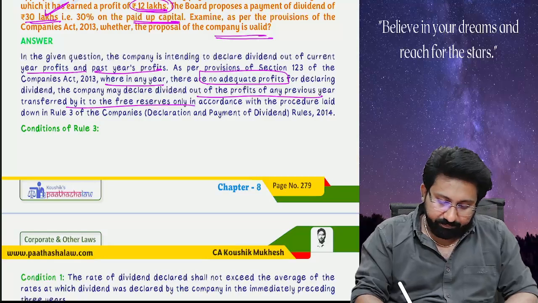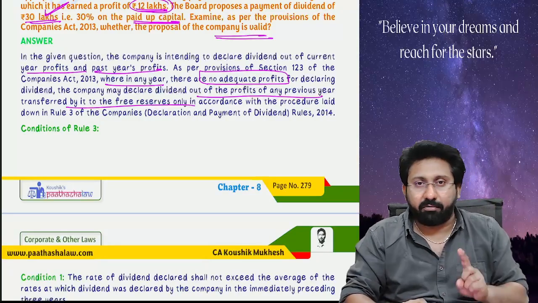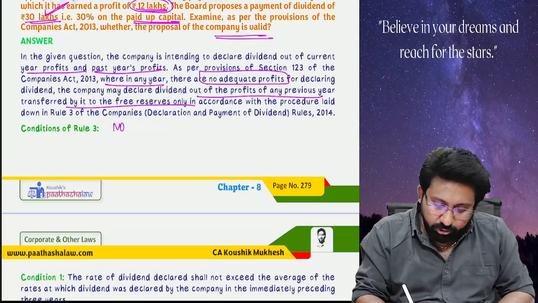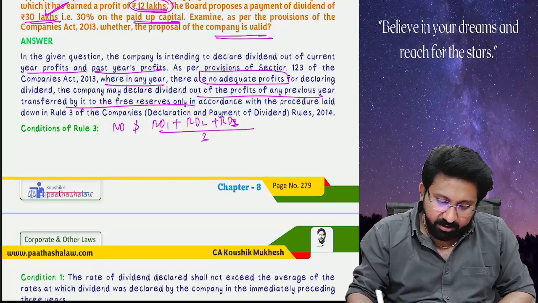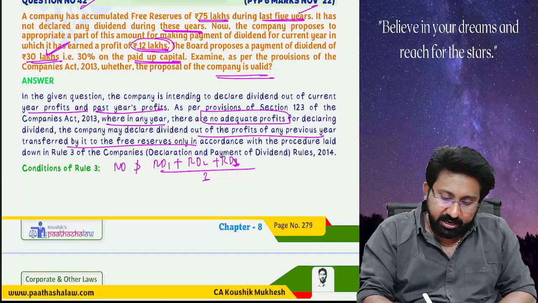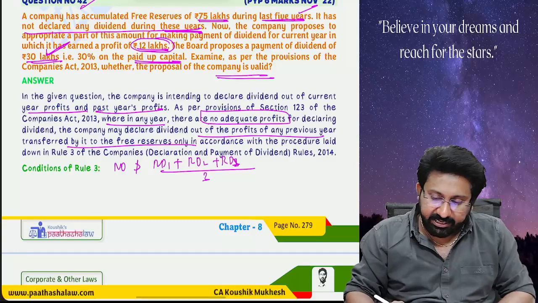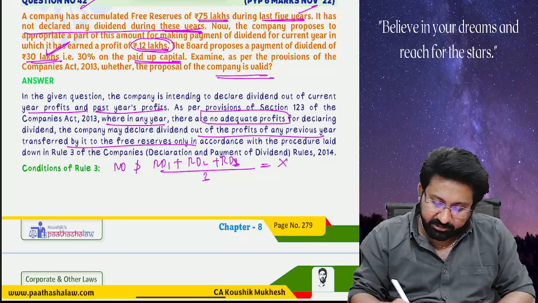But there are 5 conditions. Technically 4 conditions. Condition number 1: the rate of dividend should not exceed the average rate at which the dividend was declared in the 3 preceding financial years. He said that it has not declared any dividend in these years. Therefore, this condition does not apply.